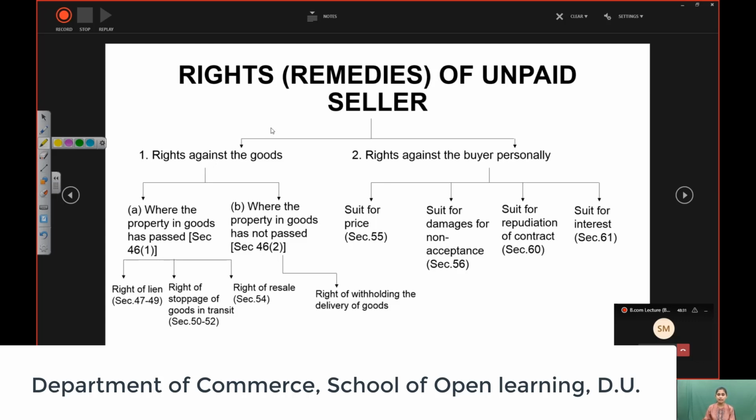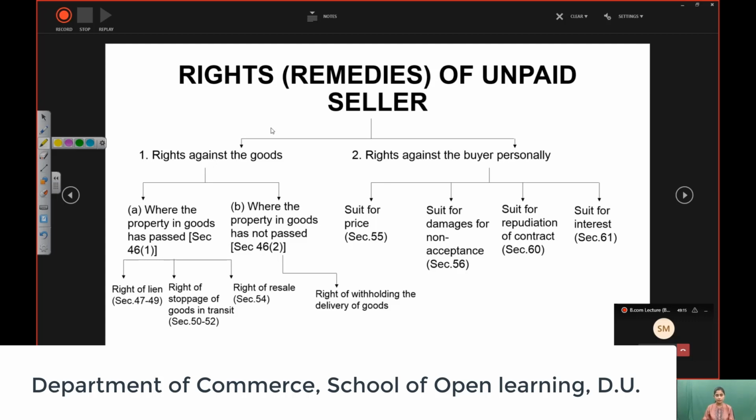Second, the secondary rights, the rights against the buyer. The seller also has certain rights to file a suit for price, a suit for damages, a suit for repudiation of contract, and a suit for interest. So in all these situations, the seller has the right to have legal consequences. He can file a court case against the buyer to recover the price, to recover the damages, and to recover any interest or any other expenses that the seller has borne. And since the buyer has refused to pay the amount, he can file a case and recover all this money legally. So this is a very important topic.